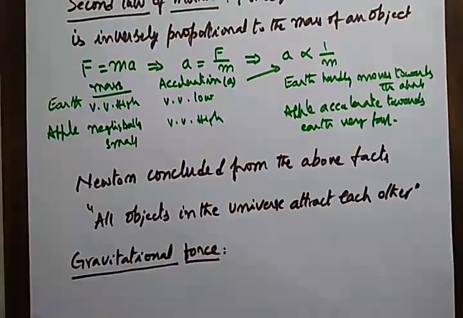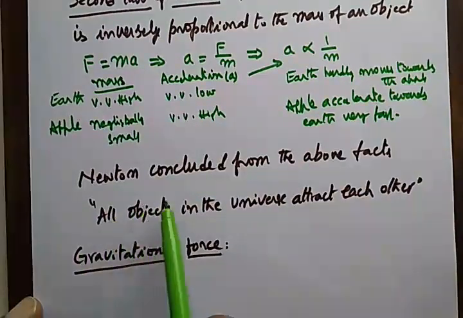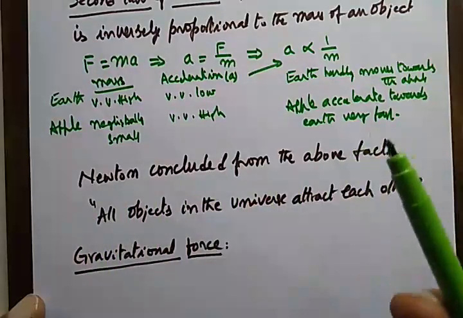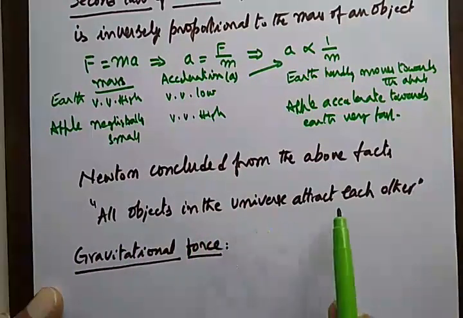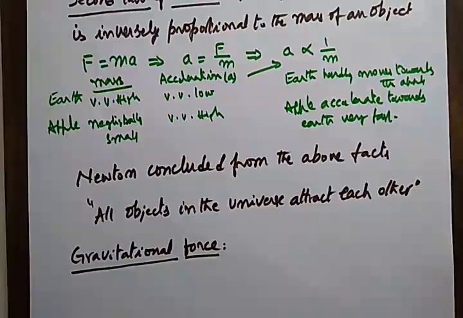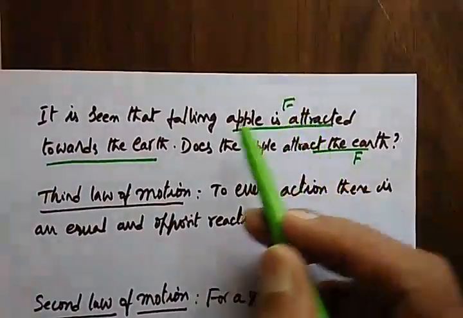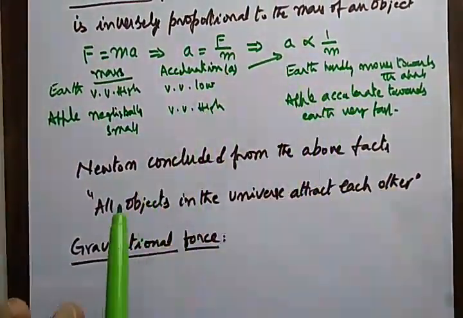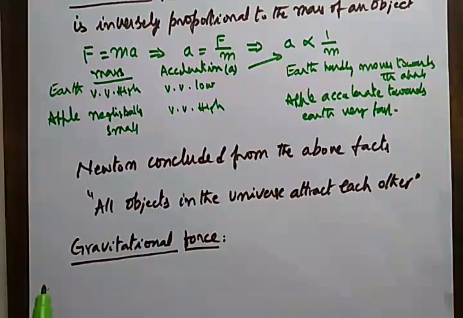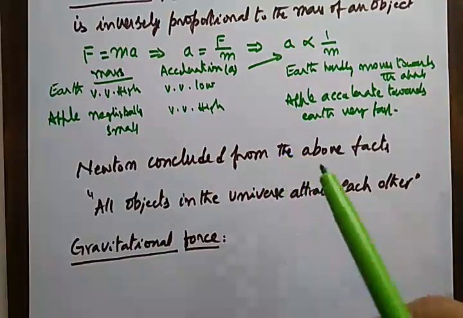So with this kind of analysis, Newton concluded from the above facts, whatever he analyzed, that all objects in the universe attract each other. Like apple attracts earth, earth also attracts apple, but only the accelerations are different. You have to mind it, forces are the same. But because of the mass, the acceleration is different. For one mass you will see the attraction more, for the other you will see very, very little.